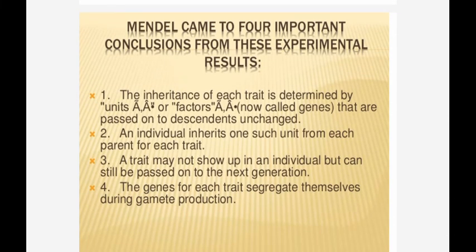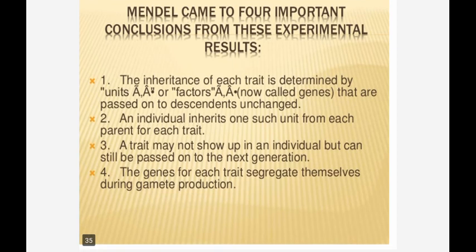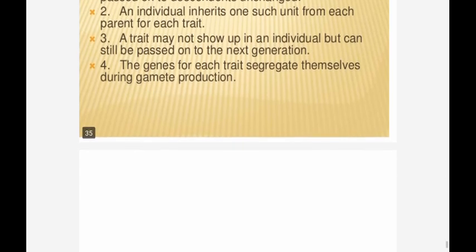Mendel came to 4 important conclusions from these experimental results. The inheritance of each trait is determined by units, the factors, now called genes. They are passed from one generation to another without any change. An individual inherits one such unit from each parent for each trait. A trait may not show up in an individual but can still be passed on to the next generation. The genes for each trait segregate themselves during gamete production.